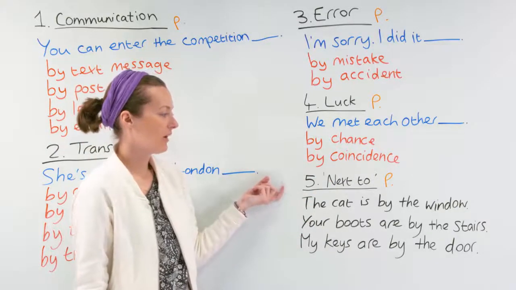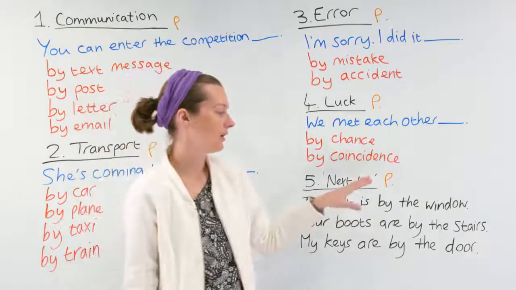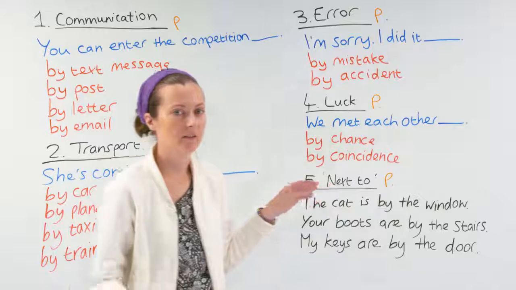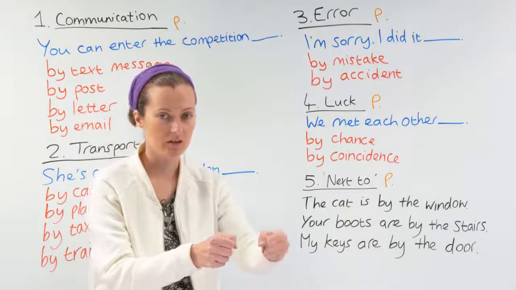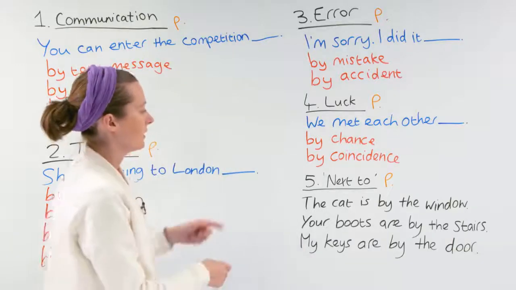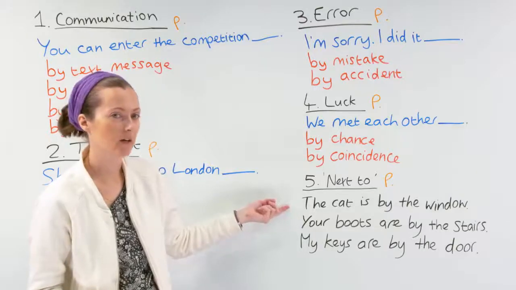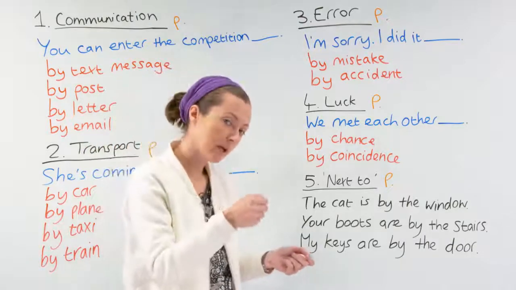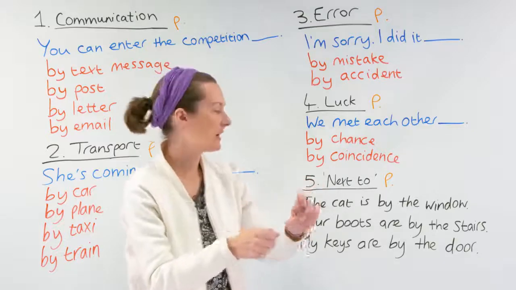Next use of by is for next to. And when we use by in these sentences, we mean this thing is positioned next to the other thing. Used as a preposition, the cat is by the window. Here's the cat, meow. Here's the window. The cat is by the window.